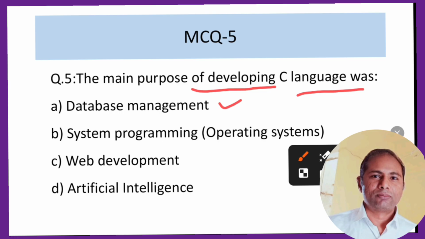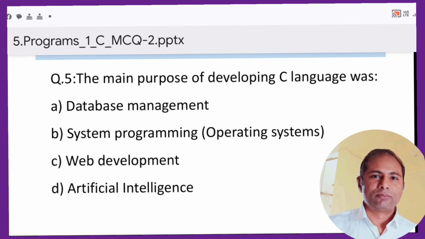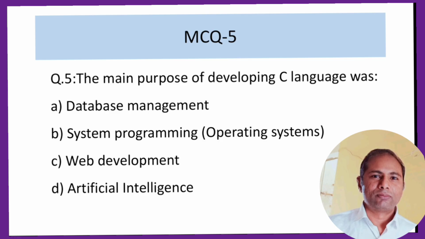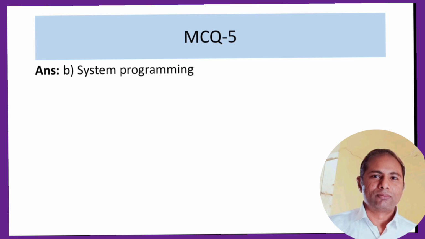I think the main aim of developing C was for developing the Unix operating system. So we can go for system programming, and the correct answer should be system programming. What does ComputerG say? System programming is the correct answer.